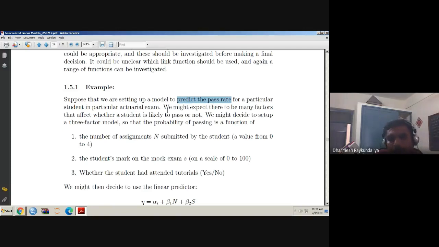So this is a problem of an education system. An education system wishes to know in what way we can make the students learn.